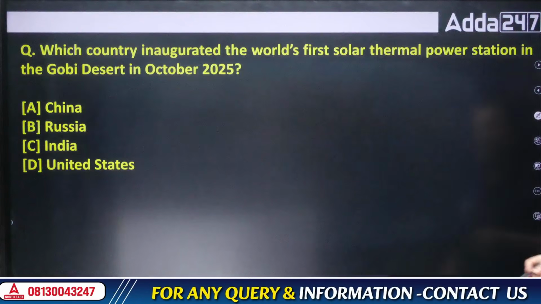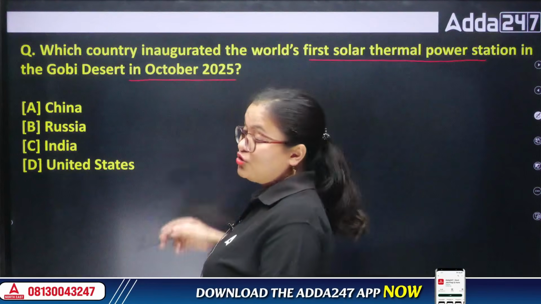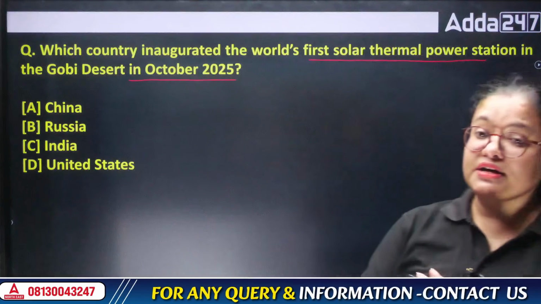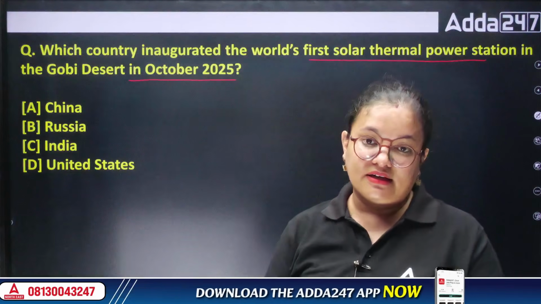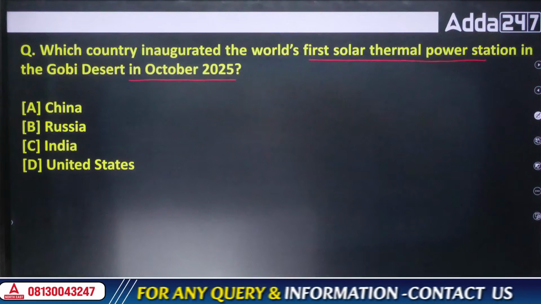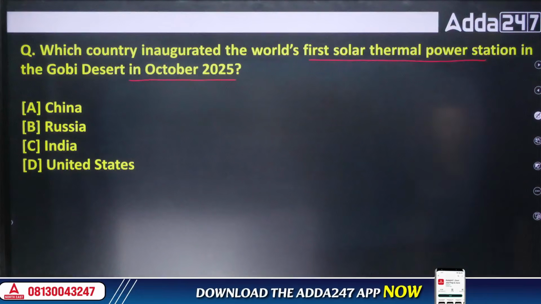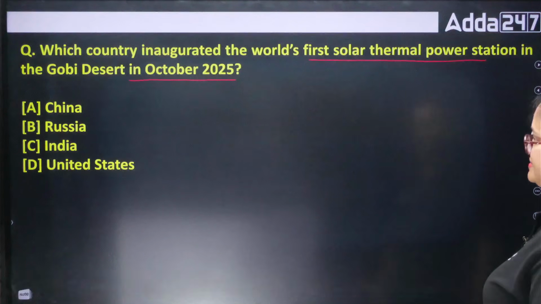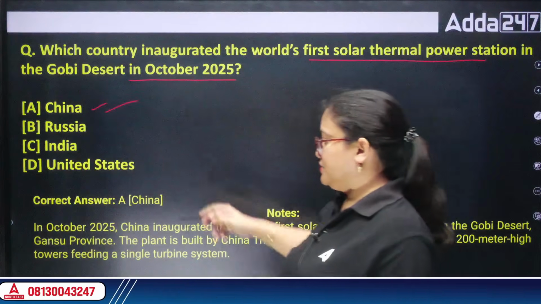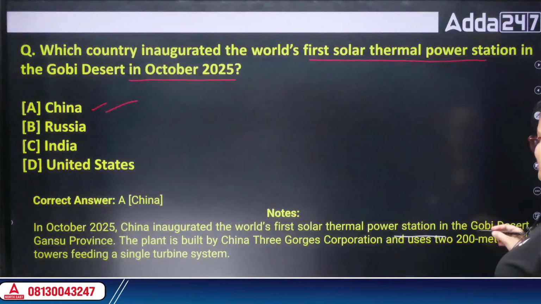Next question. Which country inaugurated world's first solar thermal power station in the Gobi Desert in October 2025? So which is the country that has first initiated the first solar thermal power station in the Gobi Desert. The Gobi Desert is one of the largest deserts of the world. So the country who has presented this is China. In October they inaugurated world's first solar thermal power station in Gobi Desert.